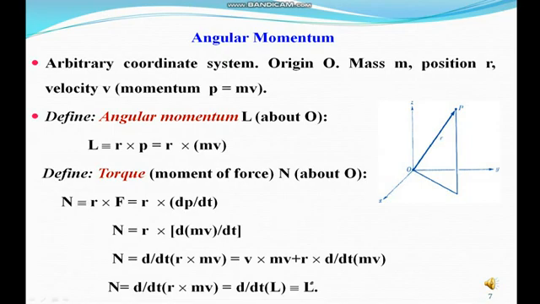By the vector identity, v cross v becomes 0. So the first term becomes 0. Capital N equals d/dt of r cross mv. r cross mv is nothing but the angular momentum L. So we replace r cross mv by L. So capital N equals d/dt of capital L, that is the rate of change of angular momentum, denoted by L dot. So the moment of force is nothing but the rate of change of angular momentum.